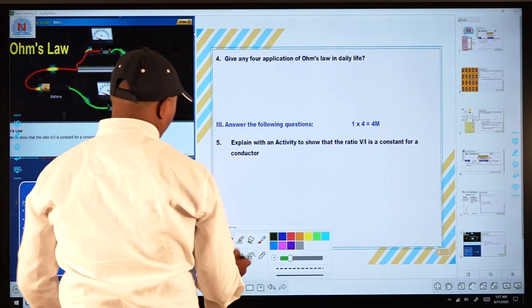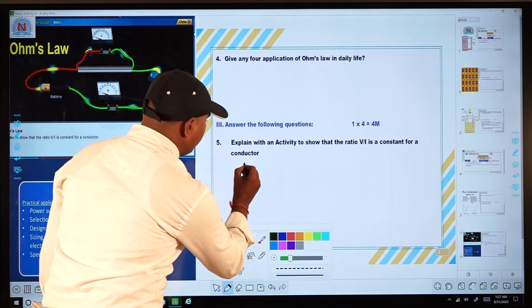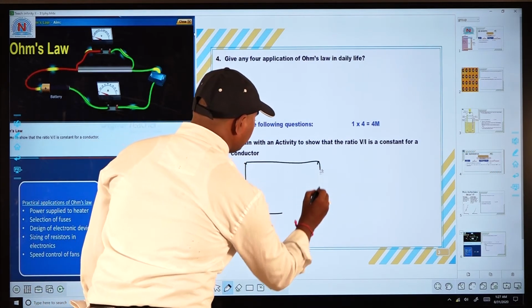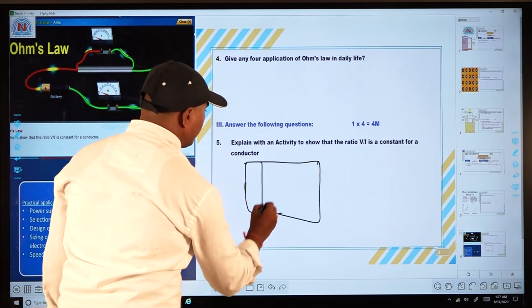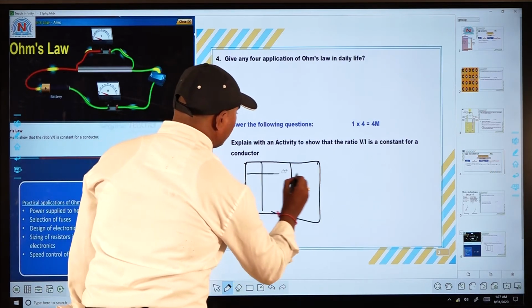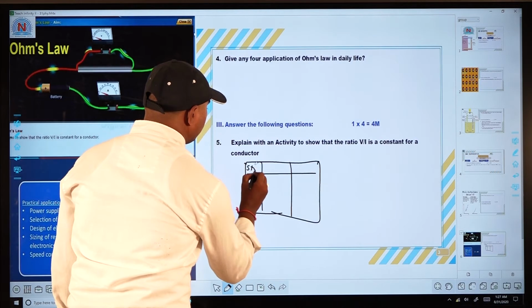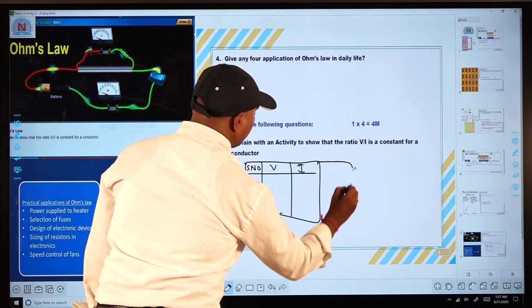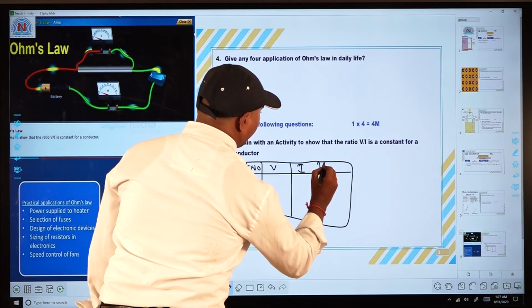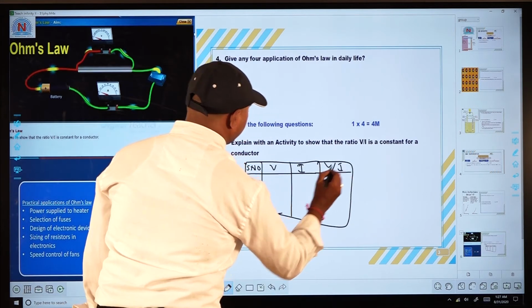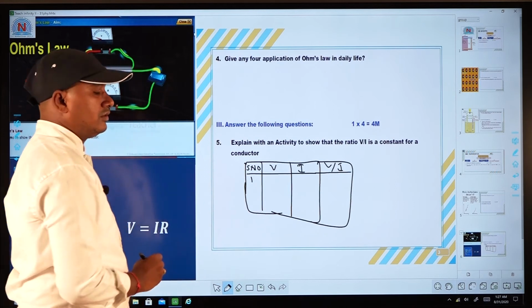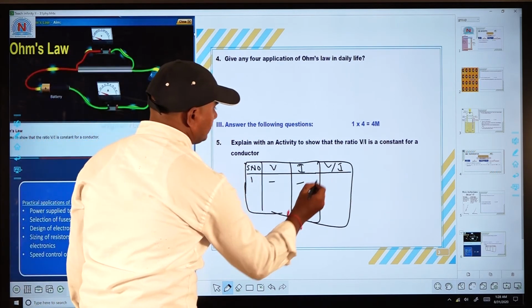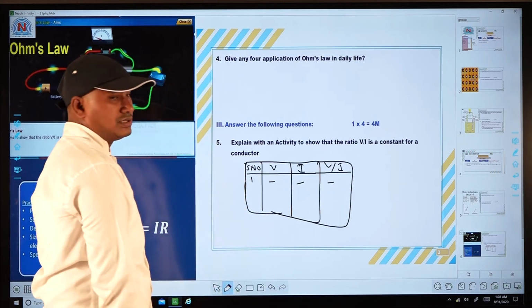First of all, you have to draw a table here. So this is the table: serial number, potential difference, current, and V by I values. Now, first keep one battery, check V and I values and find V by I values.